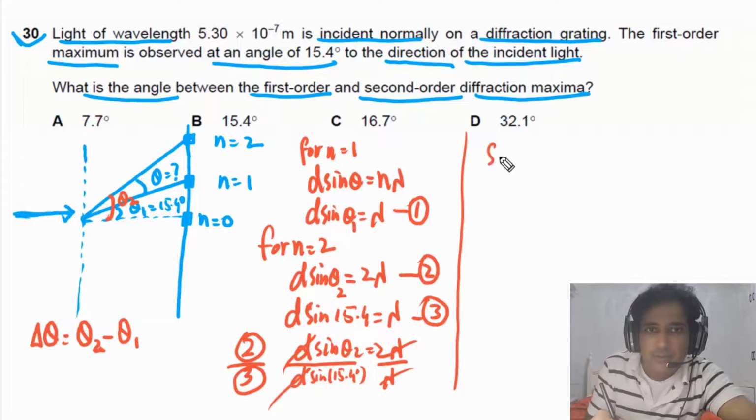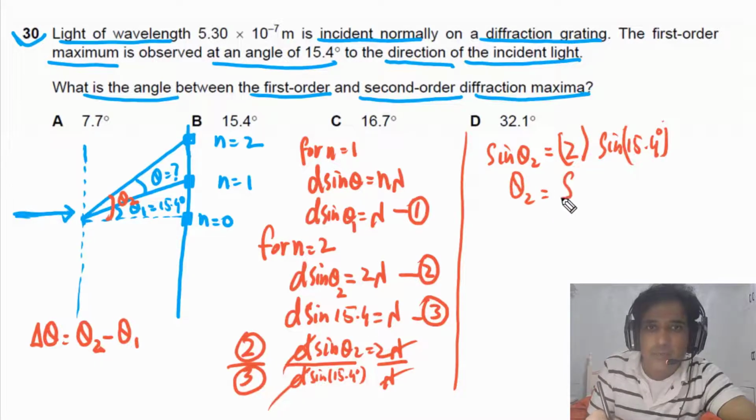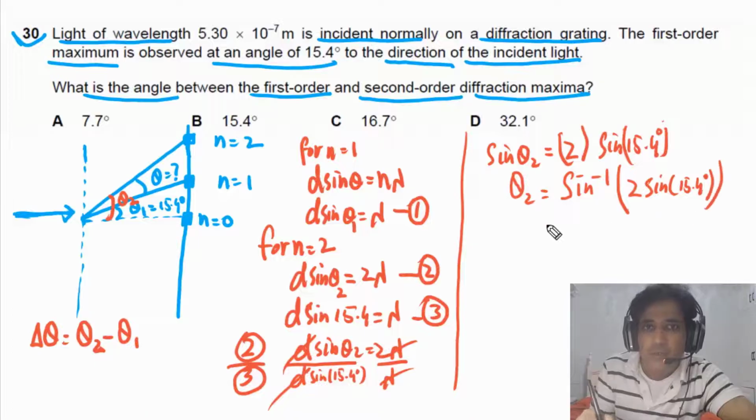We need to find theta 2, so sine theta 2 will be equal to 2 times sine of 15.4 degrees. From here, theta 2 will be equal to sine inverse of 2 sine of 15.4 degrees. If we solve this, we will get the value of theta for the second order, which is equal to 32.1 degrees.